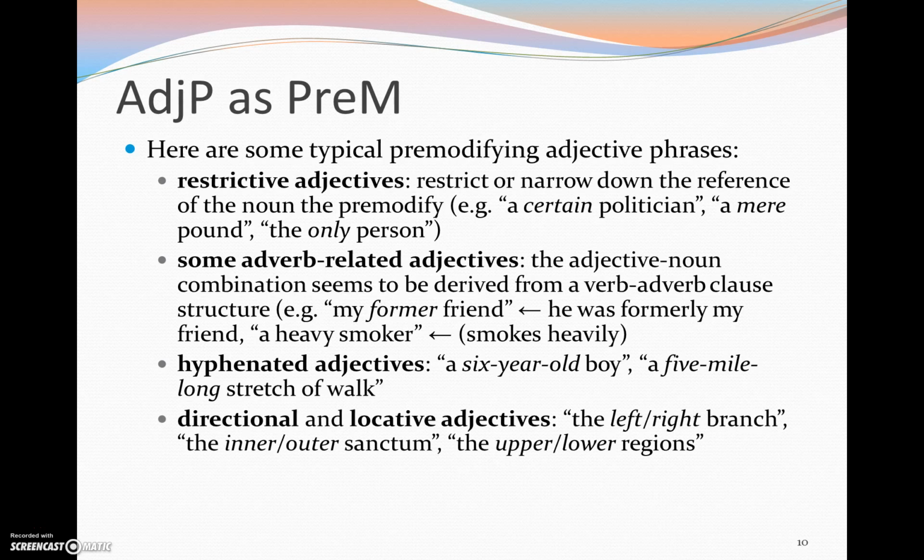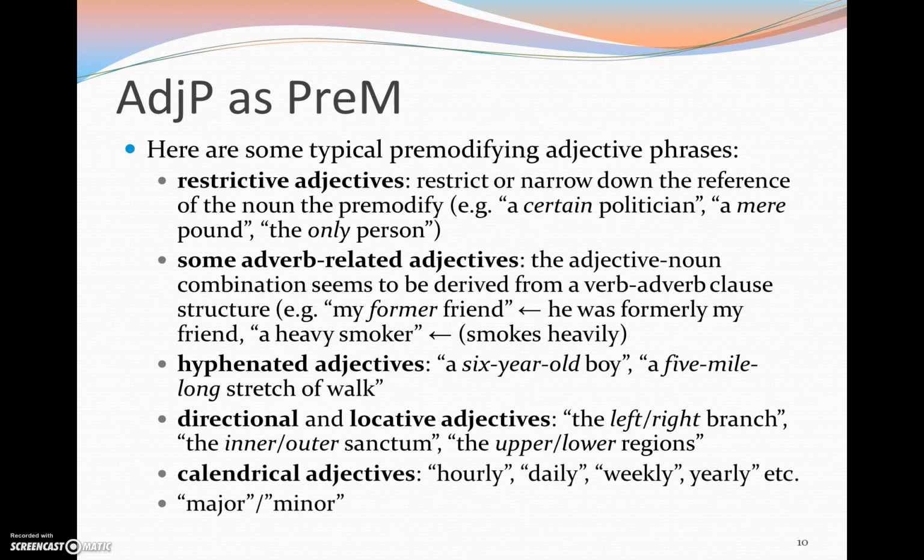We also talk about directional and locative adjectives. So when we talk about the placement of things in relation to other things or other places, for instance, left, right, inner, outer. And finally, some minor adjectives, adjectives referring to calendrical features like hourly or daily, and also major and minor.